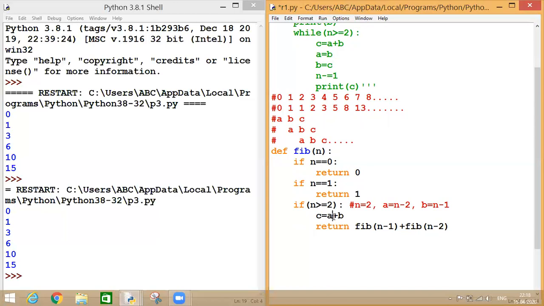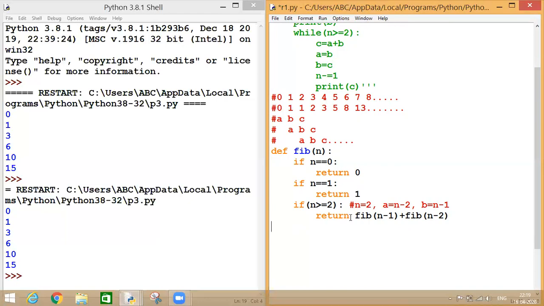So here A is n minus 2 and B is n minus 1. I have converted this statement into my recursive statement. After writing this, I do not need this statement anymore and my function will run perfectly now. So we have seen how we can convert an iterative function into a recursive function.